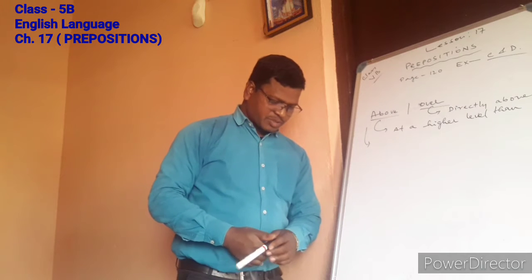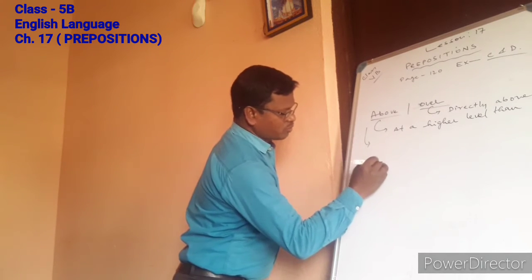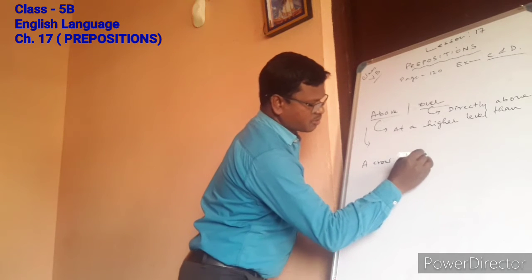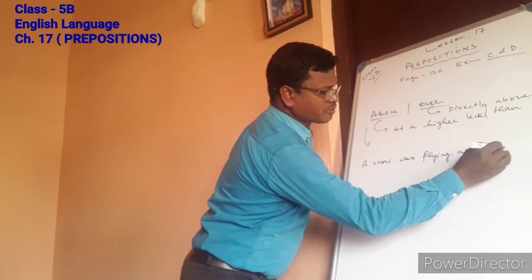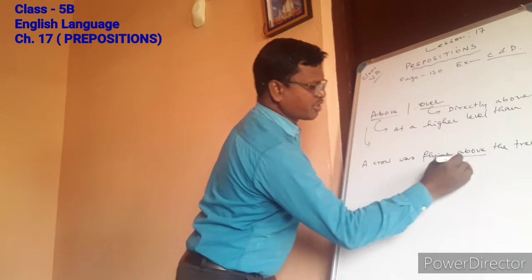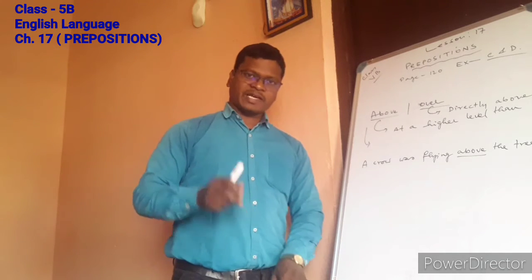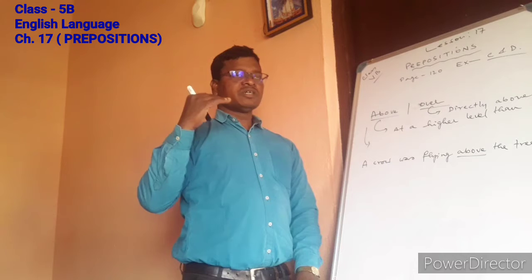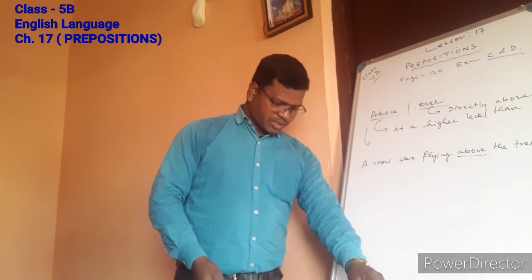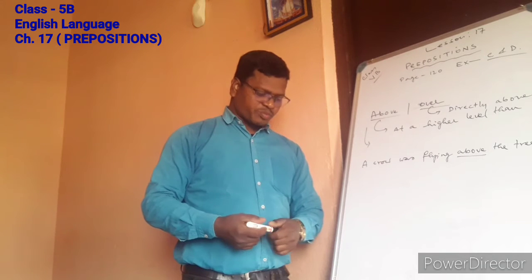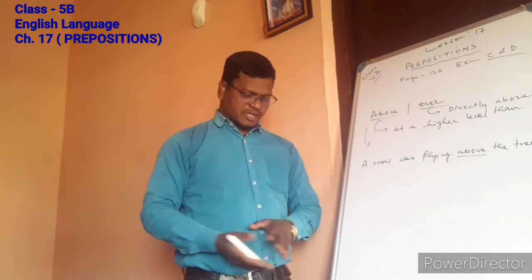For example, a crow was flying above the tree. The crow may not be flying directly above the tree. It can be somewhere else, at any distance. One more example: birds are flying above the trees.